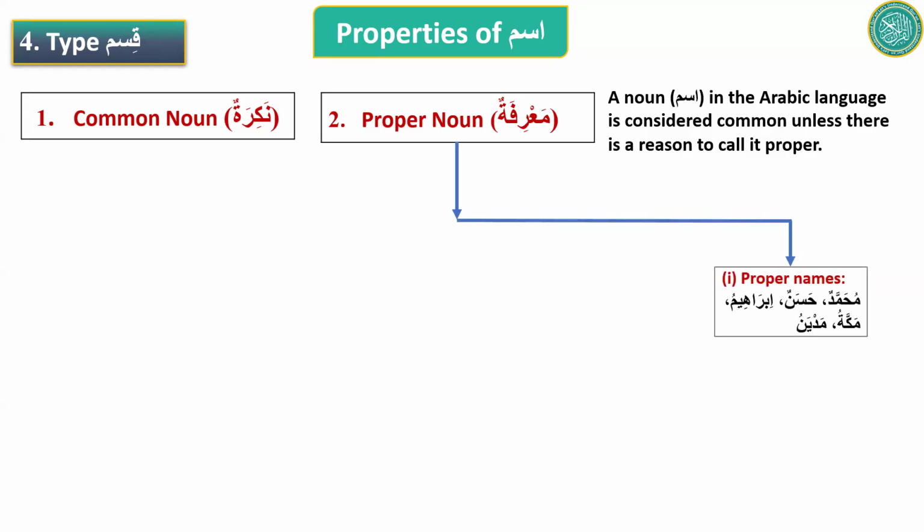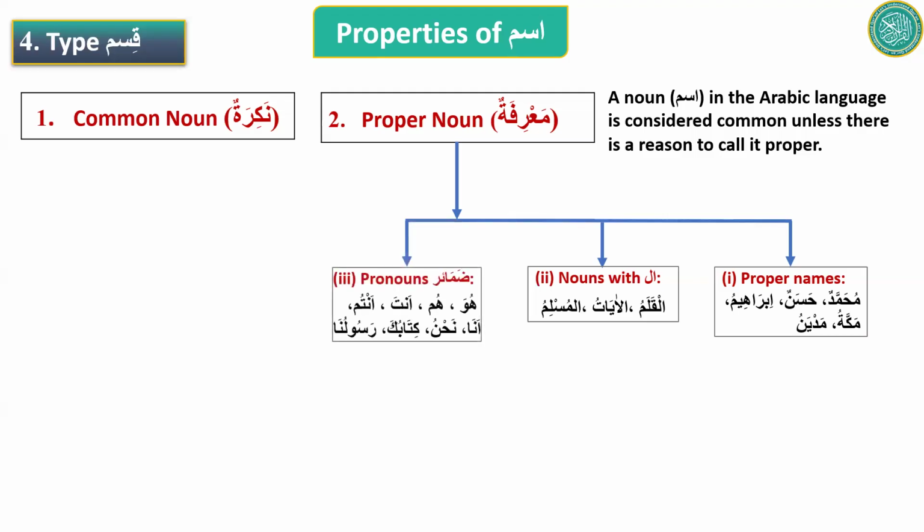Proper names. It could be names of places or names of people. They are proper nouns. Nouns that start with an al. And remember, when it starts with an al, the tanween is replaced by a single haraka. So qalamun will change to al-qalamu. Ayatun will change to al-ayatu, not tun anymore, because al doesn't like tanween. It changes it. So nouns, or ism, that start with al are also proper nouns.